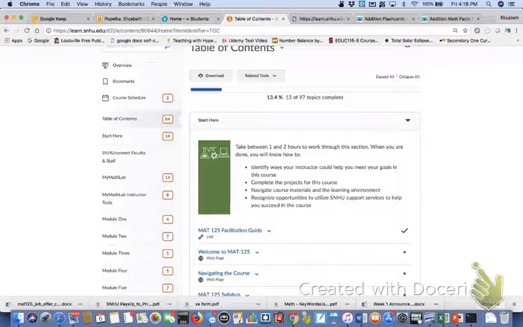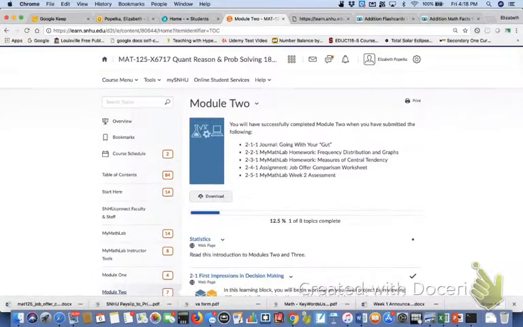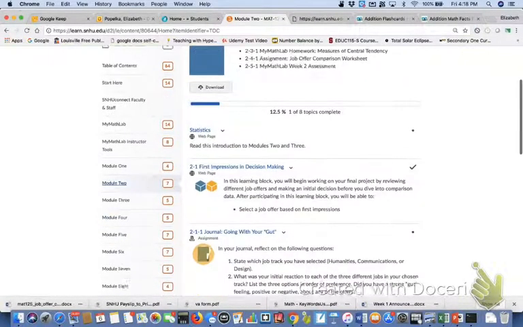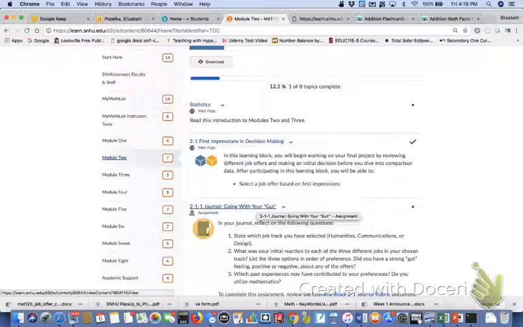So the very first activity, if I go to Module 2 and click on Module 2, the very first activity you will see for week 2 that you have to complete is this 2-1 journal, Going With Your Gut activity. Now, I know that we are all busy and have a lot of things going on, and so sometimes people have a tendency to skip these learning blocks. So right here, this 2-1, first impressions and decision making, is where you actually have some learning content.